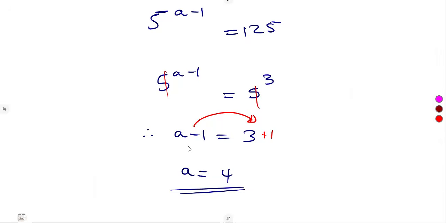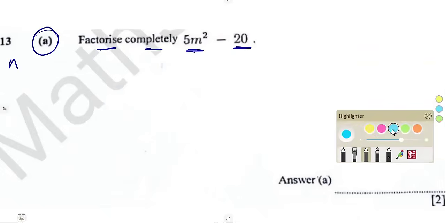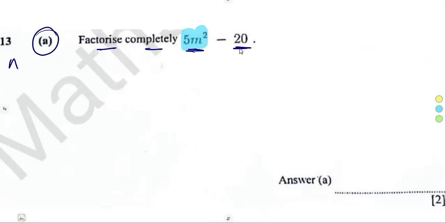Considering the other part of number 13, we are given: factorize completely. Factorize completely 5m squared minus 20. Remember the golden rule of our factorization. You must consider the highest common factor first. Between the two terms, are we having a highest common factor? That's our golden rule. Between 5m squared and this 20.